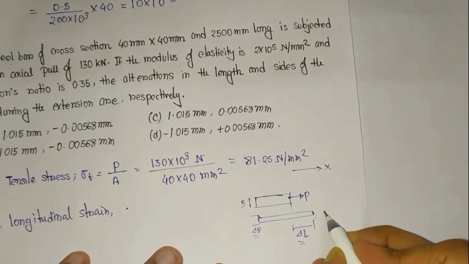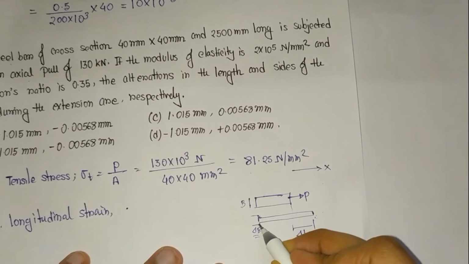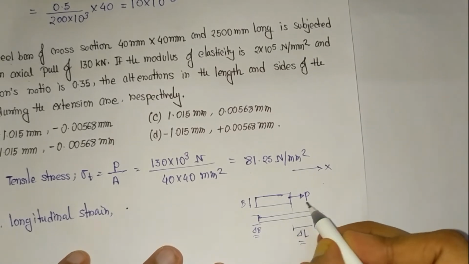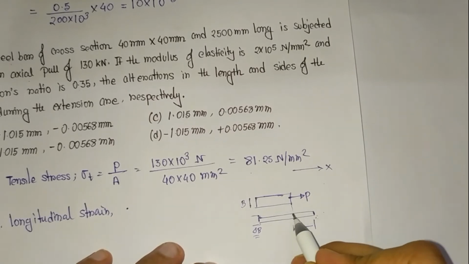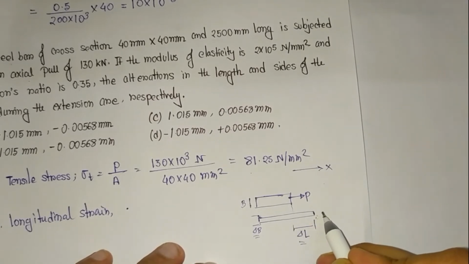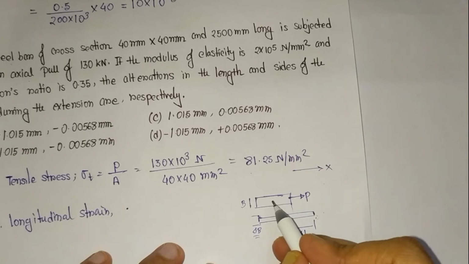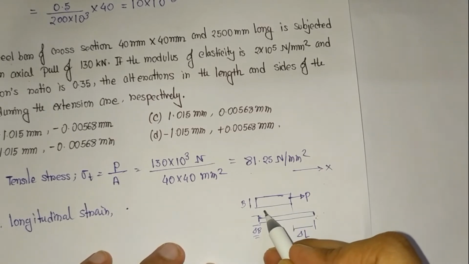Okay, it will increase its length and it will reduce its width. You can visualize that. If you pull a bar in the longitudinal direction, it will increase its length in the longitudinal direction and it will reduce its length in the lateral direction.